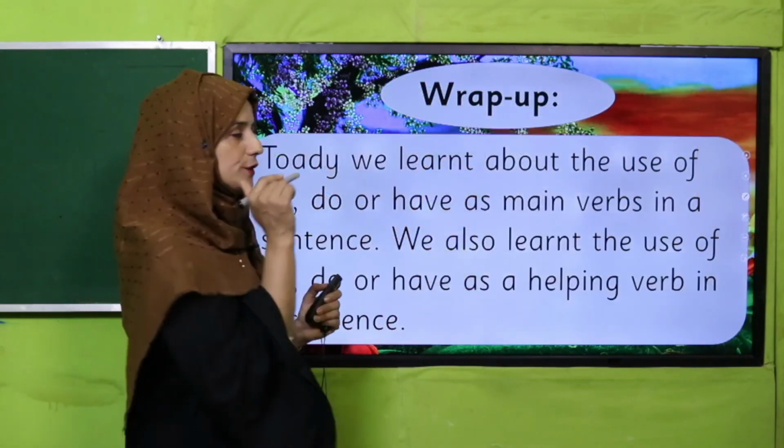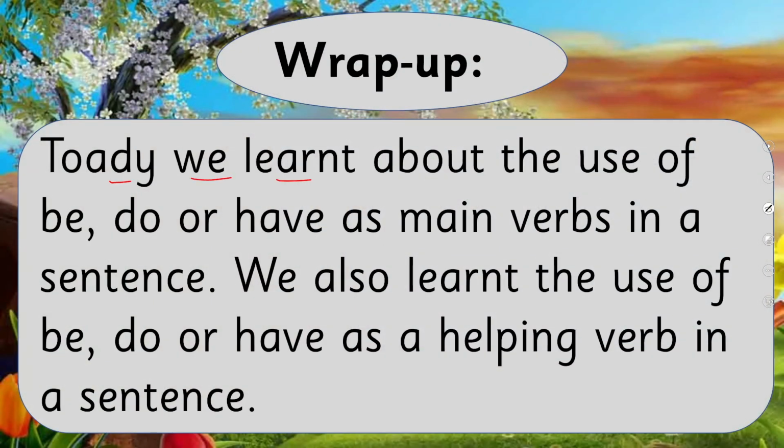So what have we covered today, my dear students? Today we learned about the use of be, do or have as main verbs in a sentence. We also learned the use of be, do or have as a helping verb in a sentence.